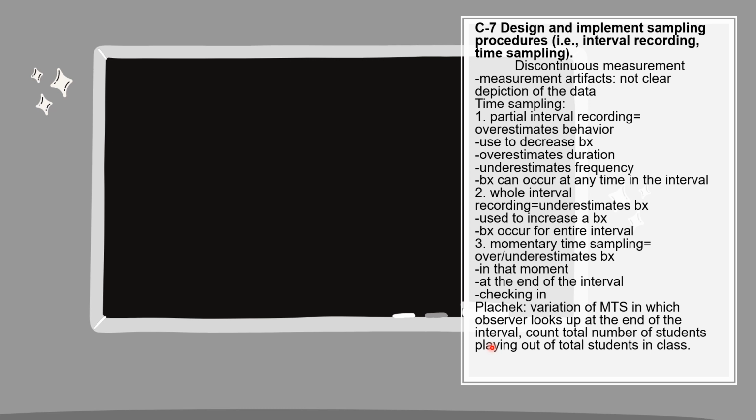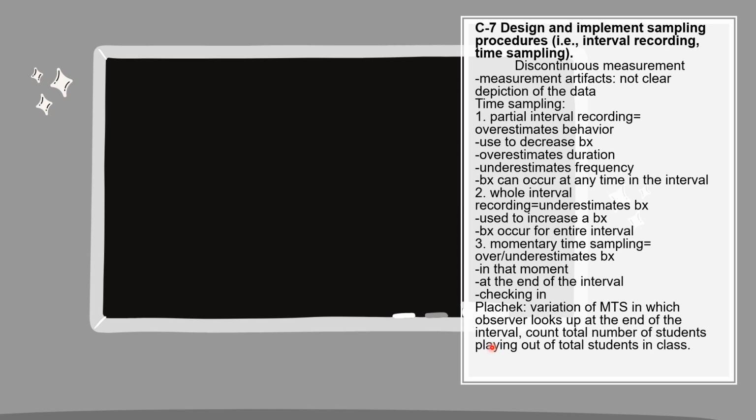The last one we have is momentary time sampling. This is something that either over or underestimates behavior, or neither. This is about the behavior happening in that moment. All we care about is once we go to check in on the behavior that it's happening at the end of the interval. So if we're talking about the 1 minute interval, you wait right up to the end of the 1 minute interval, you check in. If they're doing what they're supposed to be doing, it counts as an occurrence.